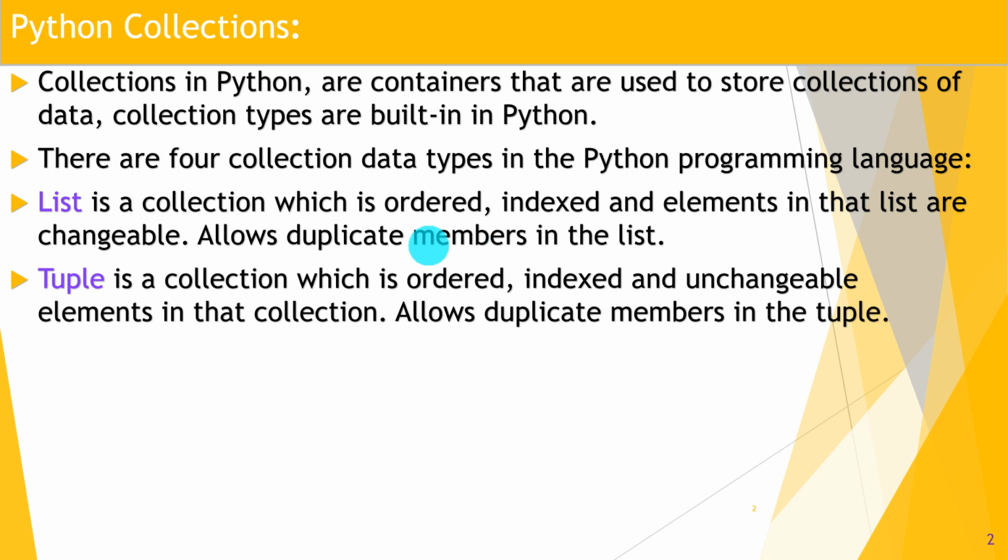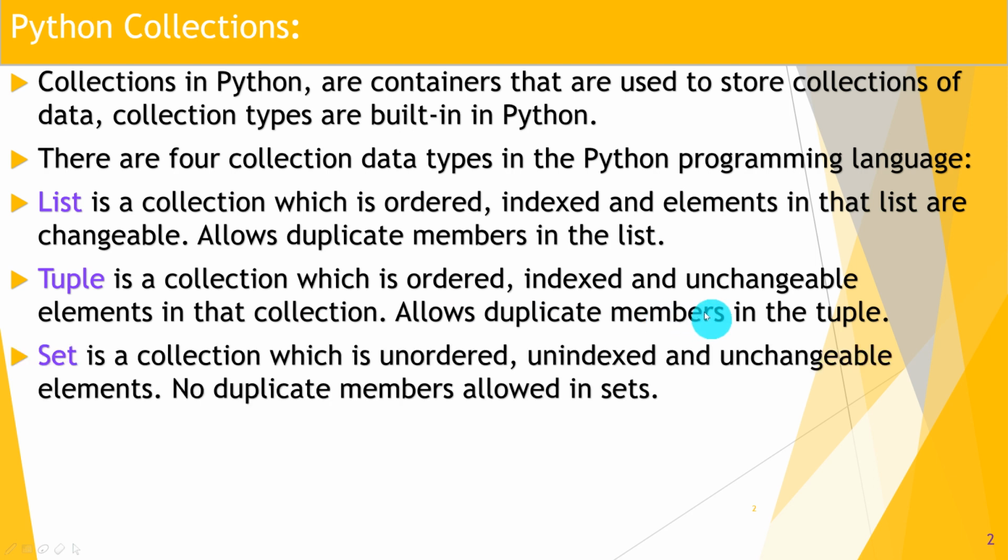Tuple. Tuple is also a collection which is ordered and indexed, but the elements in a tuple we cannot change. So that is the difference between list and tuple. In tuple, duplicate elements are allowed. Yes, tuple allows duplicate members. So the third type of collection in Python is a set.